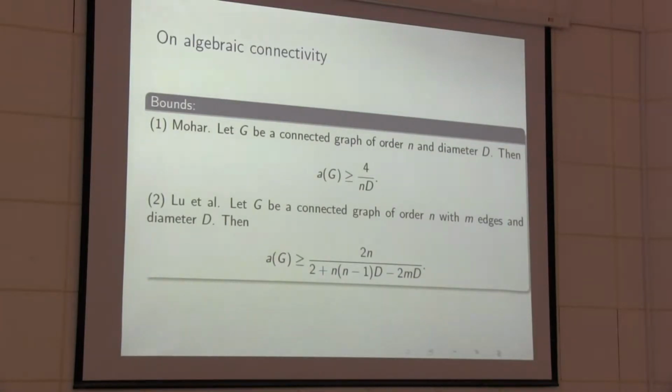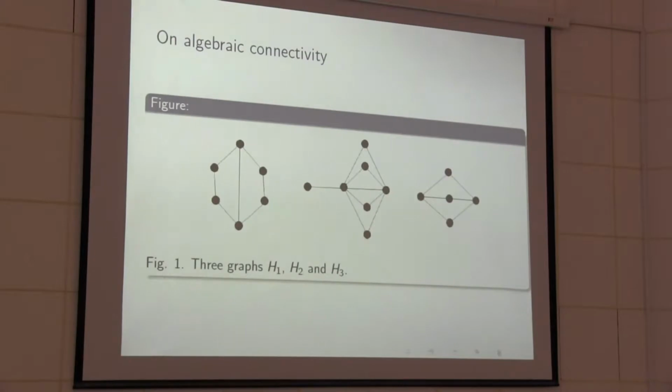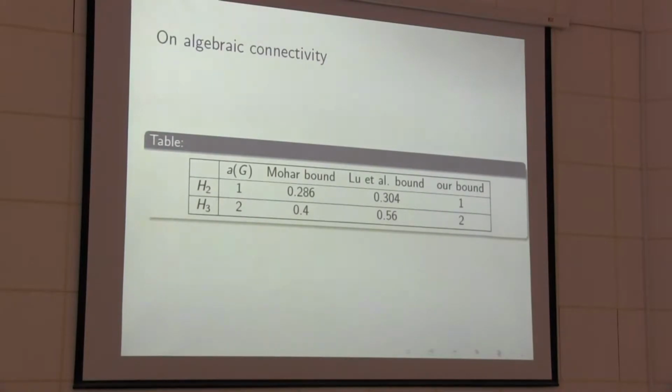Also here the H2 graph and H3 graph. For these 2 graphs we also compare the Moore bound, Lu bound and our bound. You can see our bound gives the exact result for diameter 2 graphs basically.